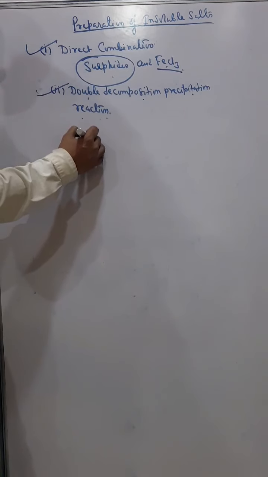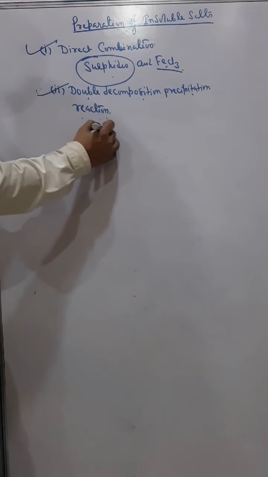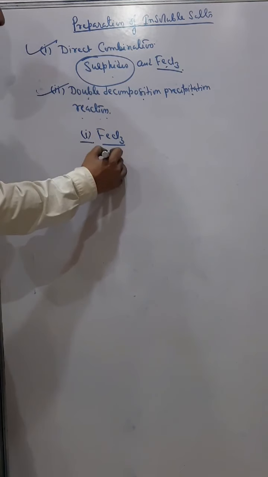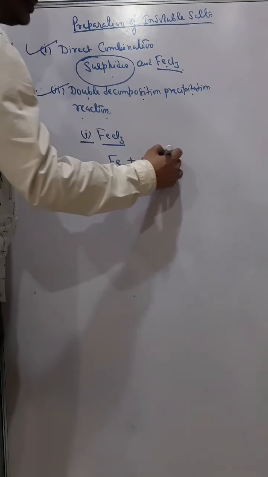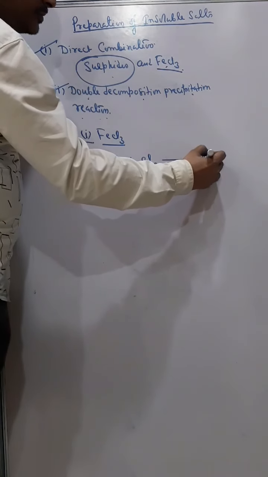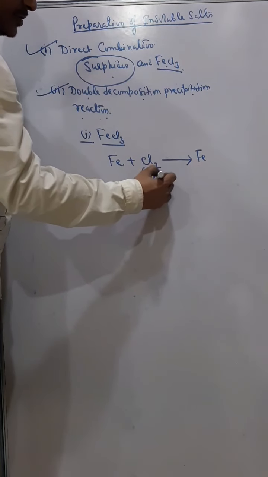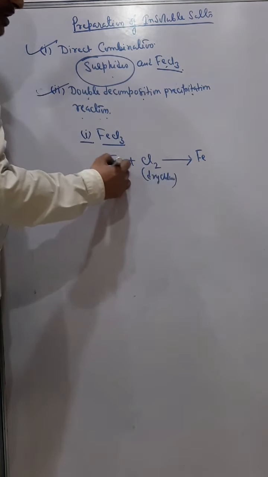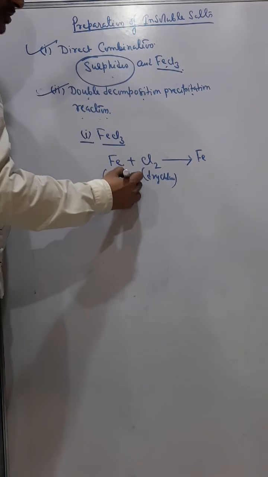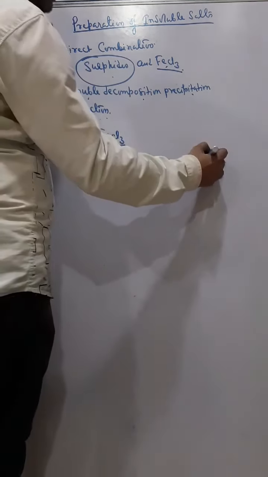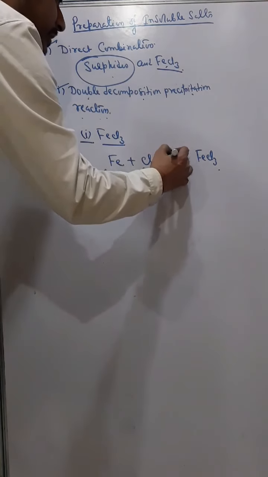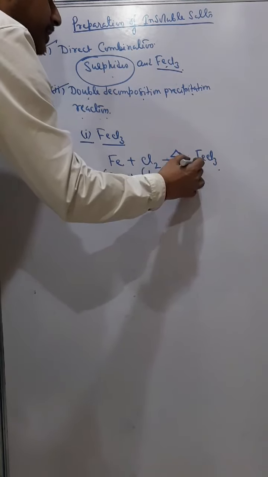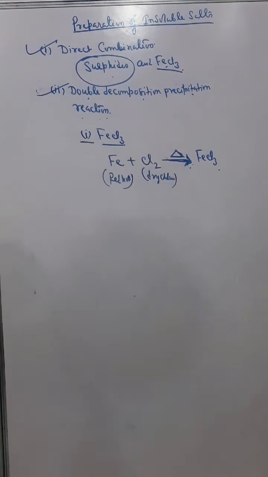Now ferric chloride, suppose, FeCl3, so we'll just take Fe plus Cl2, and in fact this should be dry chlorine, and this should be red hot iron, and we should heat it, and we get FeCl3, iron 3 chloride.